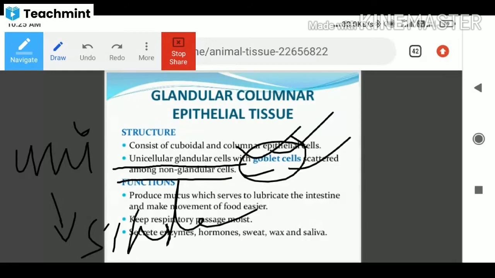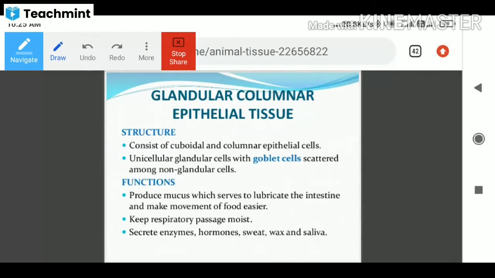And if you see the function, it produces mucus, which serves to lubricate the intestine and make movement of food easier. While eating, food is passed from one organ to another. The movement is provided by a gel-like material, the mucus that lines the wall. Here the glandular columnar epithelial tissue produces mucus, which lubricates the intestine. Otherwise, if the food is stuck in any organ of the digestive system, the person may get problems.